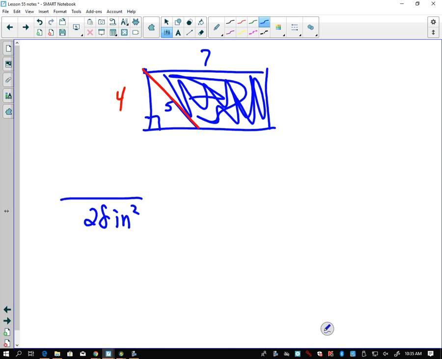Because we know this is a right triangle, what should this length right here be? If I know this length is 4 and this length is 5, does anybody know? 3, right? Because it's a Pythagorean triple. We could use the Pythagorean theorem to solve for that, but for sake of time. All right, so we see 3 is taken out of that, which means the rest of this is 4, right? So now I have my trapezoid. Does anybody remember how to find the area of a trapezoid?